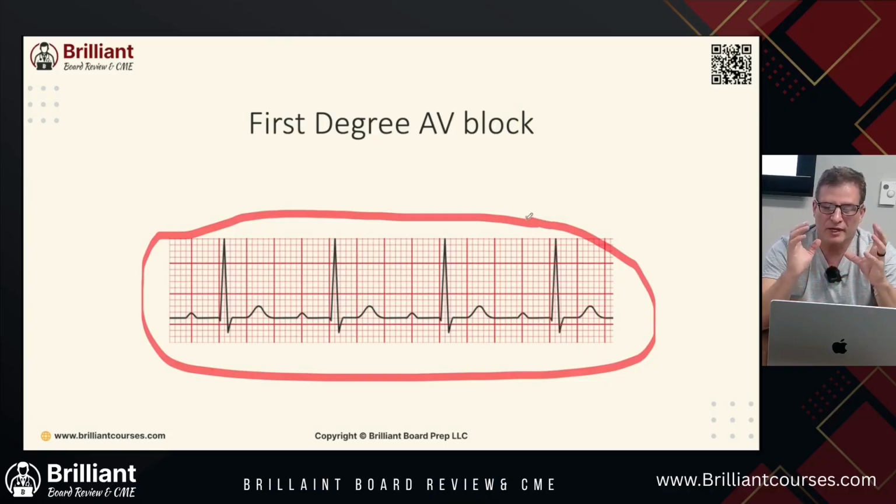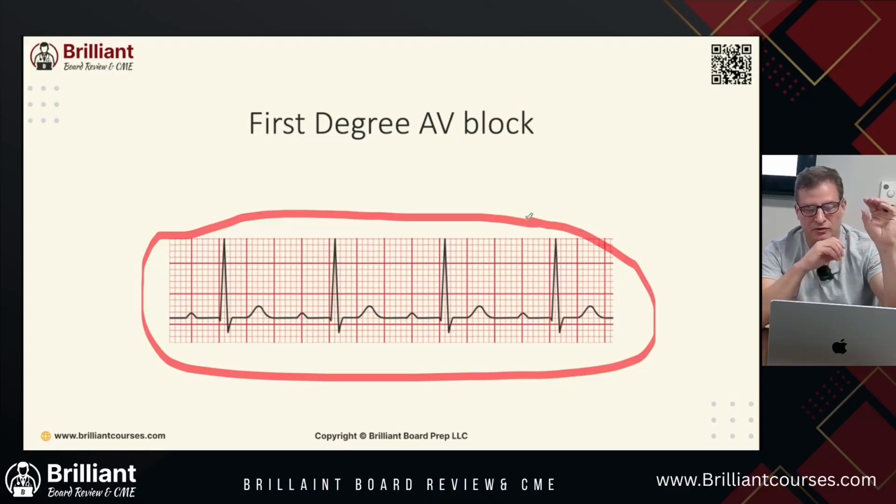An AV block is a block between the atria and ventricles that is defined as a prolonged PR interval greater than 200 milliseconds on an EKG with preserved AV conduction.